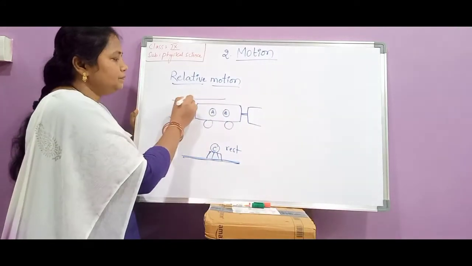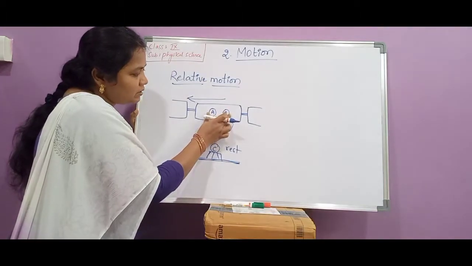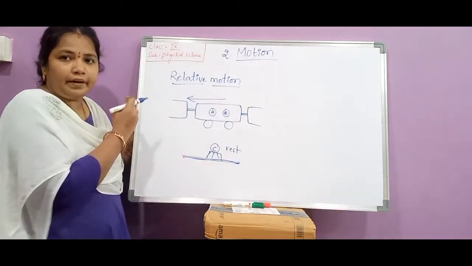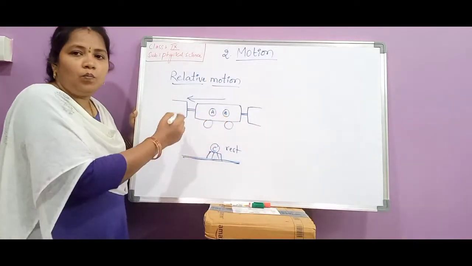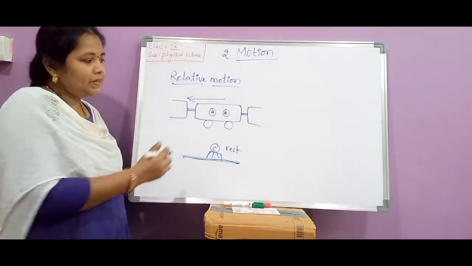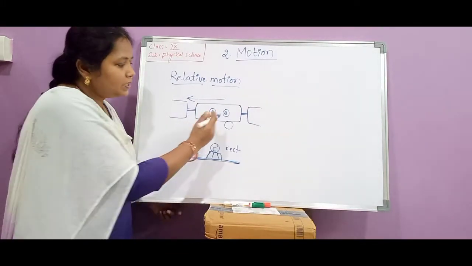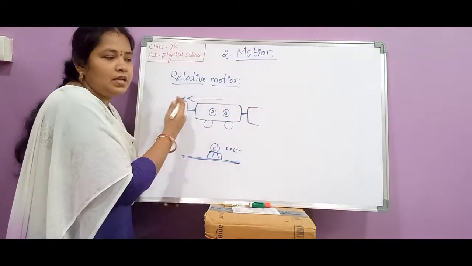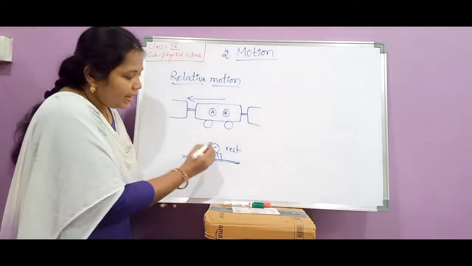The train is moving. Then these persons A and B are also moving along with the train. Then according to the person C, both of them are moving. That means their position is changing according to the time. That means the train is moving in this direction and passengers also moving along with the train. That means they are in the motion according to the person C.